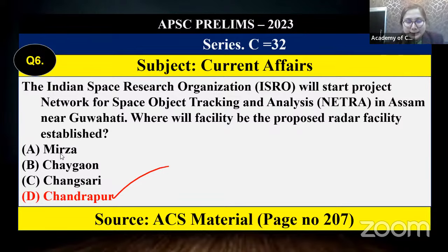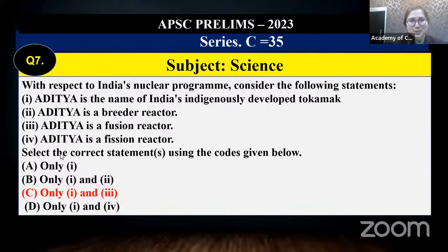Similarly, interesting question. Nuclear program, consider the following statements. Honestly speaking, I have never mentioned any program related to Aditya with respect to nuclear program. I have mentioned Aditya L1, which is related to a solar space mission. Yes, I hope you agree with this fact. But this question, with a very easy trick, you can get it. You can see Aditya is the name of India's indigenously developed tokamak. This is true. You can guess it.